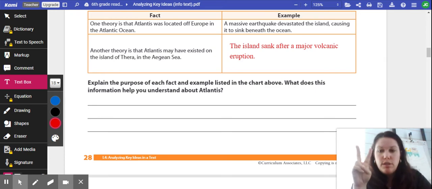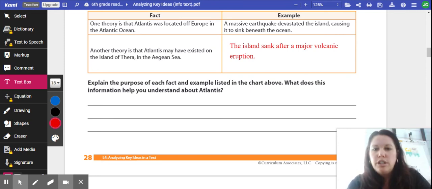So you're doing two things here. Number one, what's the purpose of each fact and example? And number two, what does this information help you understand about Atlantis? Okay, so you do need to do two things here. That's what I'm looking for for number 20, page 28 at the very bottom. Two things, and you have plenty of room here. It doesn't need to be elaborate, but just what's the purpose of each fact and example, and then what does this information help you understand?